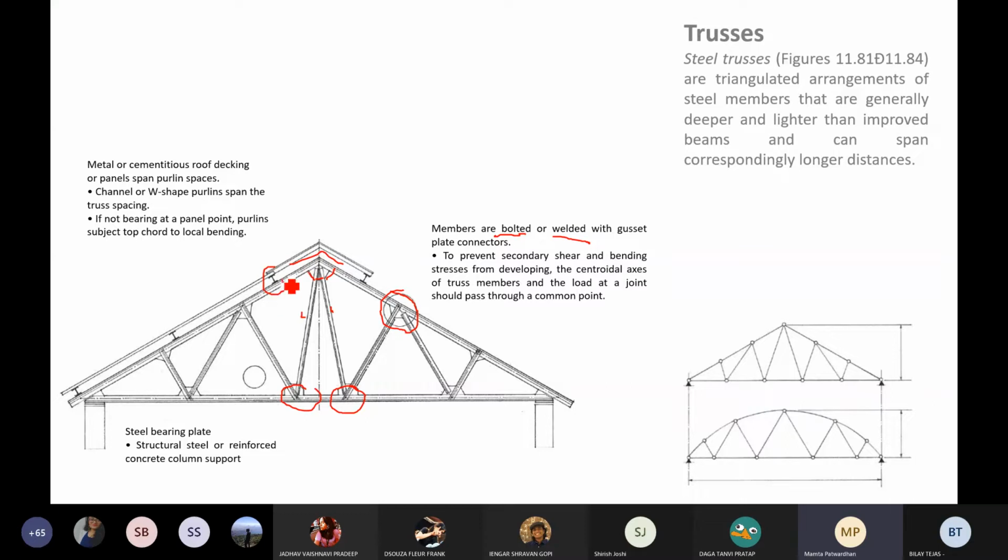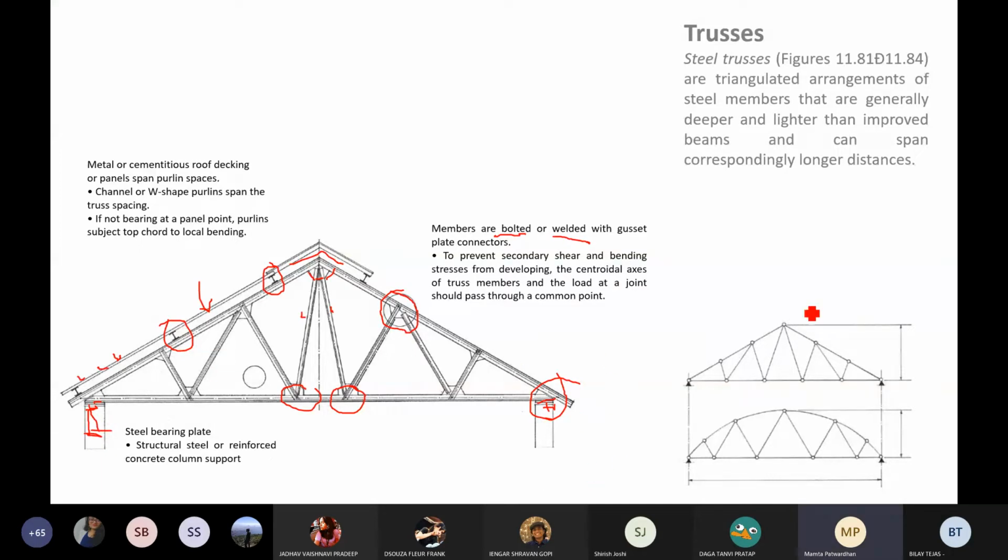Again, we have similar members to the timber. You have your purlins and you have your roofing material. If you have a roofing material which doesn't span much, you can have smaller L angles to take on the roofing material. That depends on what your finishing material is. Again, here there is a plate which enables it to fix onto this. You might have an I-beam here, or an RCC beam, whatever. That's again your choice.